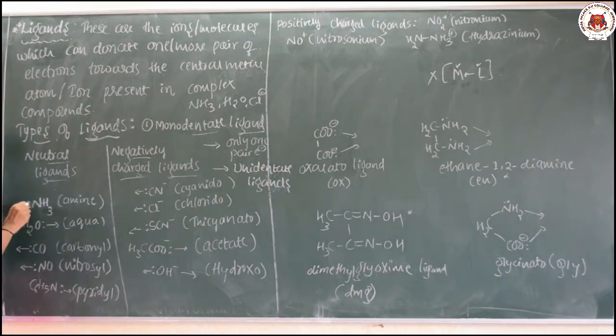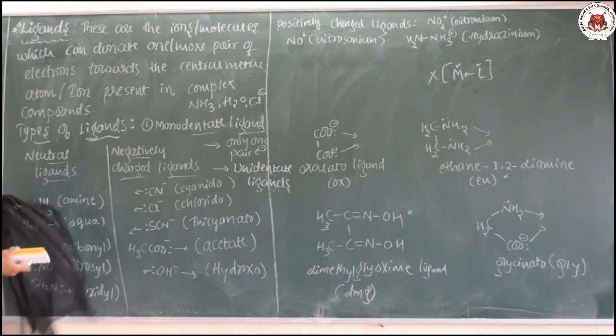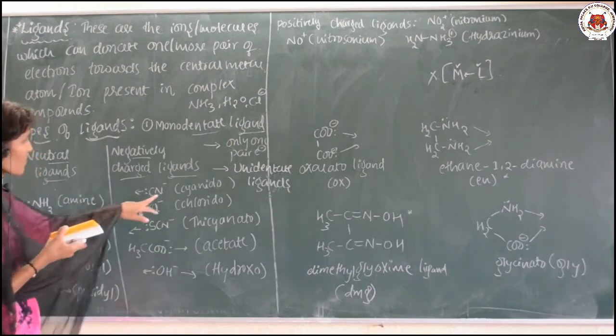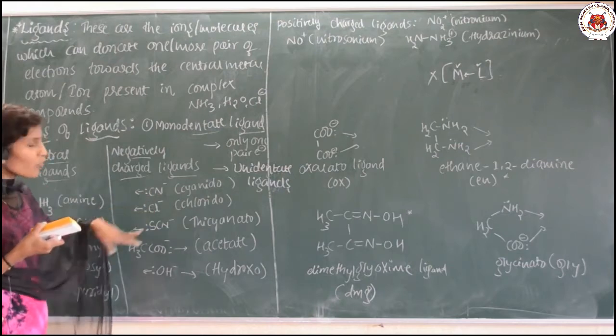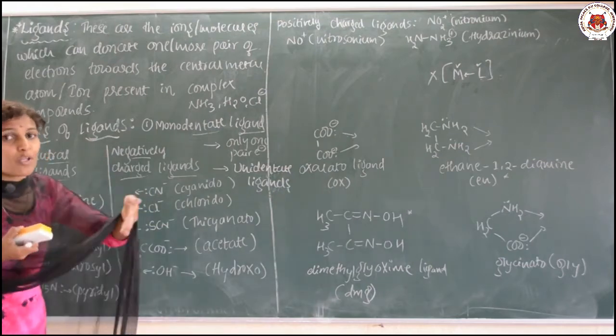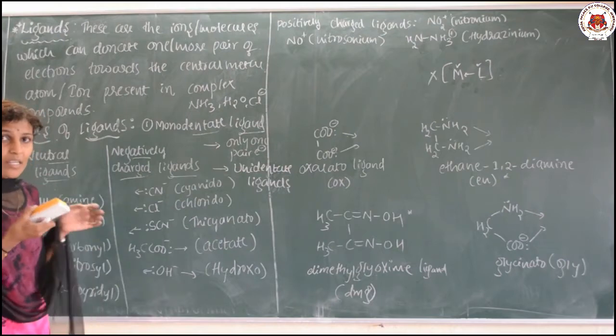This indicates the coordinating site, through which it attaches to the central metal atom or ion. And H2O is aqua, this one is carbonyl, this one is nitrosyl, this one is pyridyl, and the negatively charged ligands are cyanido, CN minus. These are the lone pairs of electrons, which I am showing, that can be donated to the central metal atom.